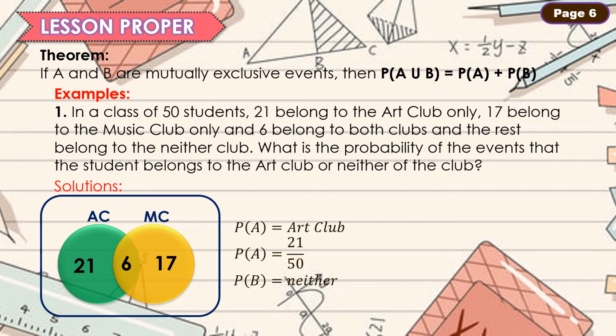Ayan. So, para malaman natin kung ilan ang nawawala, 21 plus 6 plus 17 is 44. Subtract 44 from 50, and the difference is 6. So, 6 ang bilang ng batang hindi miyembro ng alinmang club. Ayun. So, the probability is equal to 6/50. And so, madali lang ang ating problem cause ang kailangan lang naman ay probability ng batang miyembro ng art club o na hindi miyembro ng alinmang club.